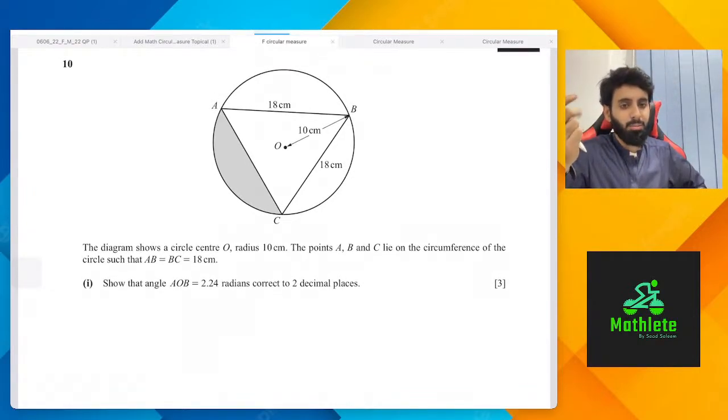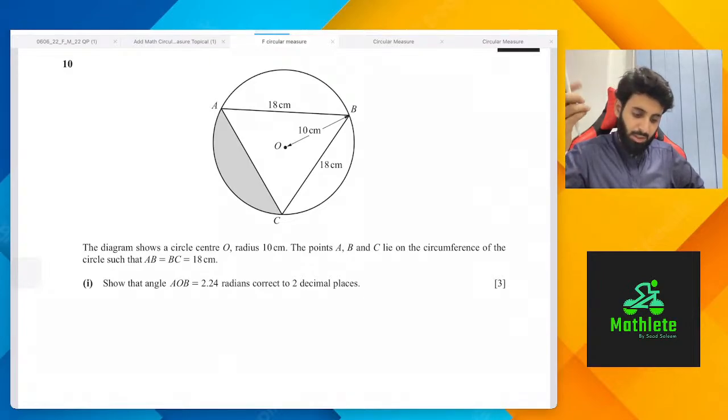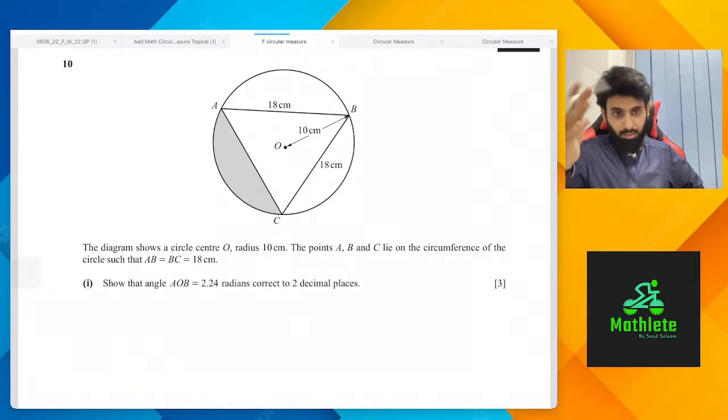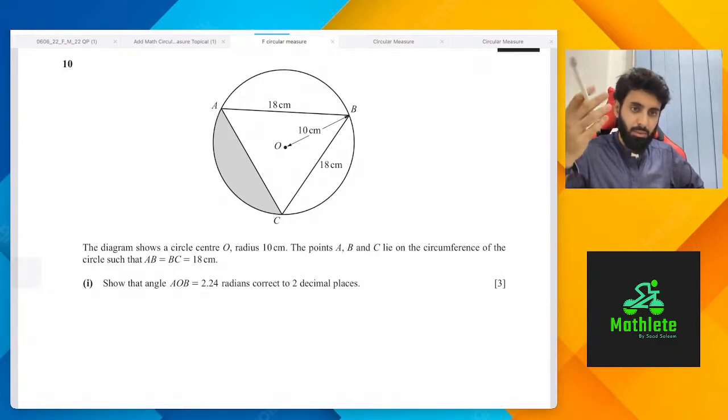Normally, if you have a 1 mark or a 2 mark question, that means we can probably do this in a jiffy, just 1 step or 2 steps at max. Okay, but this is a 3-mark question. That means this will require a decent amount of working. Okay, so now I want you guys to help me out and tell me what should be my approach in this question. Have a good look at the question, read it, of course, goes without saying, and tell me what I should do.